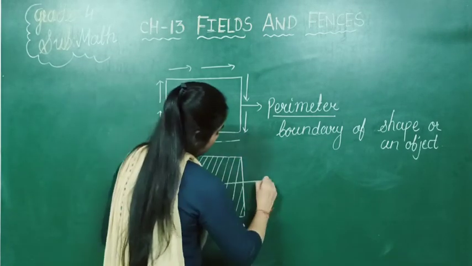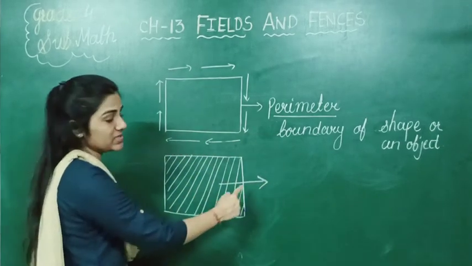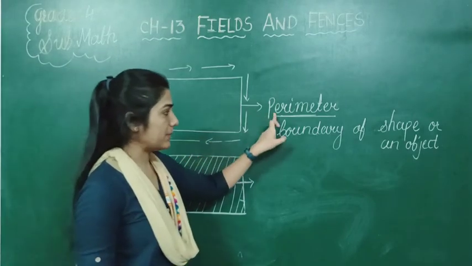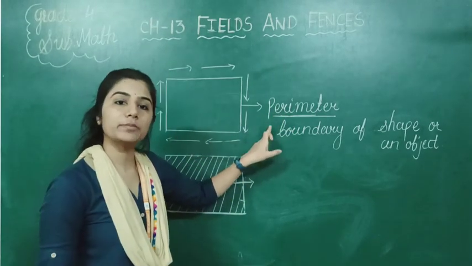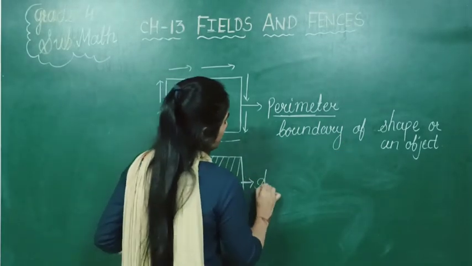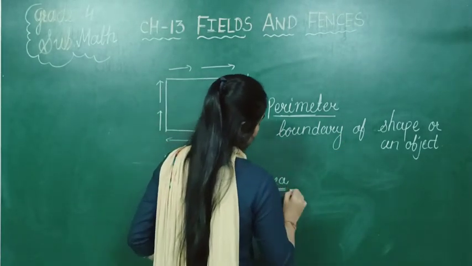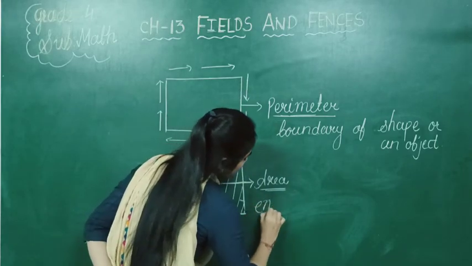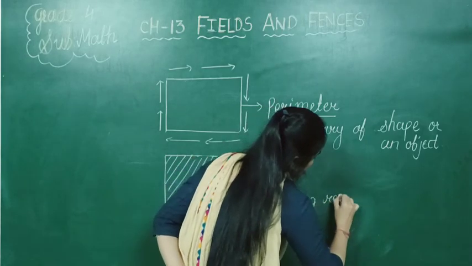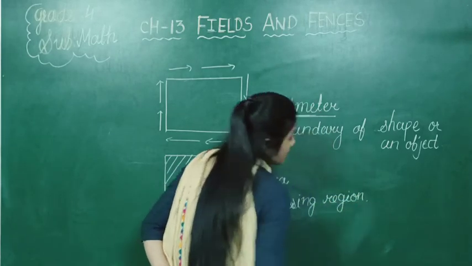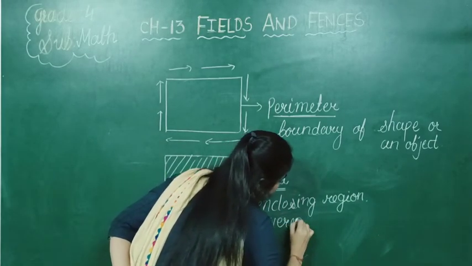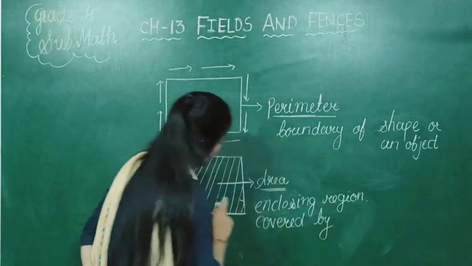See, I have drawn the arrow from inside this shape. As I have explained to you, perimeter is the length of the particular boundary of a particular shape. Now what is called area? Area means the enclosing region which is covered by a particular shape.